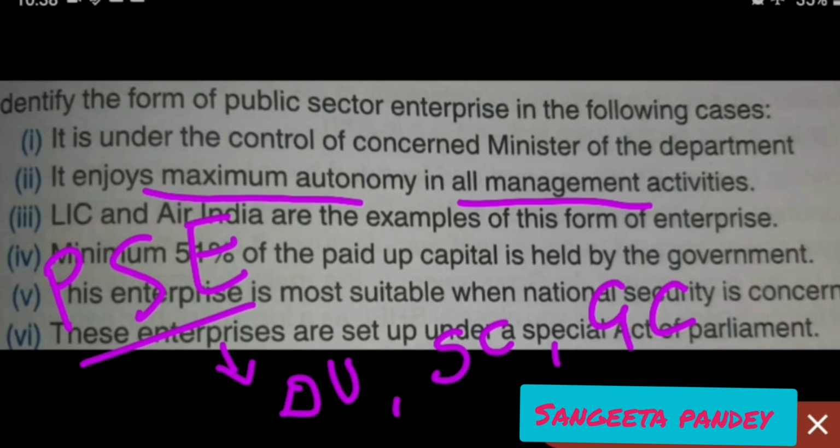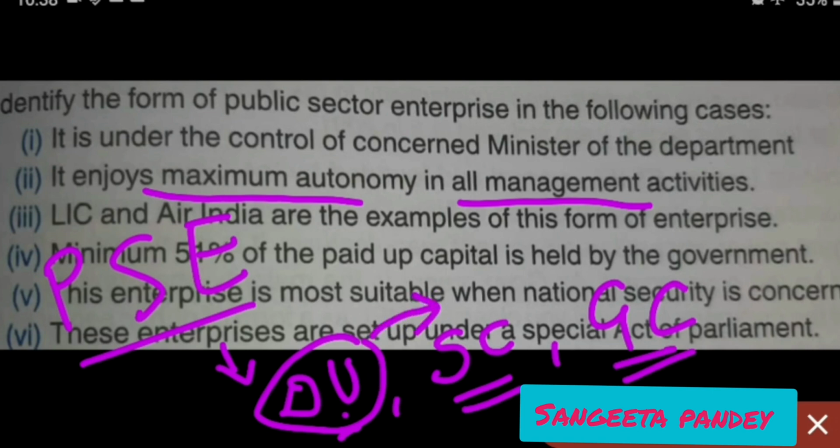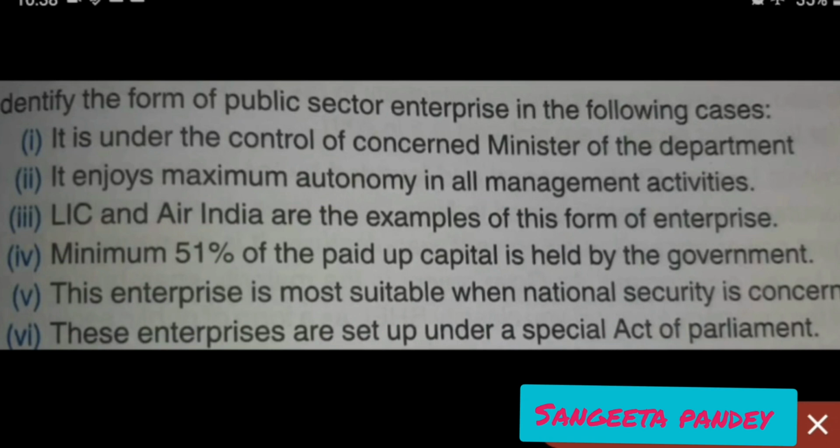Which enterprise gets the most freedom? See, departmental undertakings have no freedom at all. Statutory corporations have comparatively a little more, and government company has the most freedom. So here, which answer will come? Answer is government company. Okay, it enjoys maximum autonomy in all management activities.